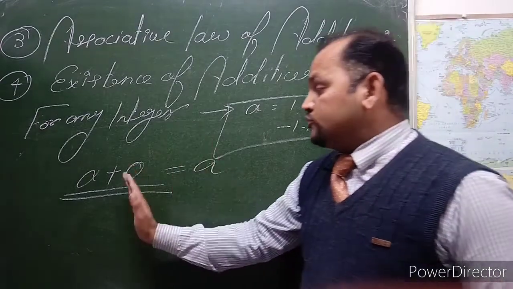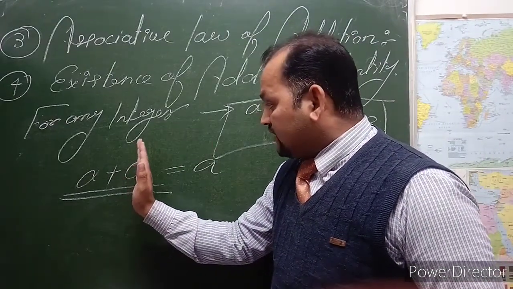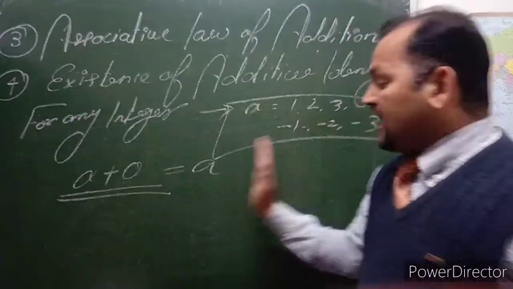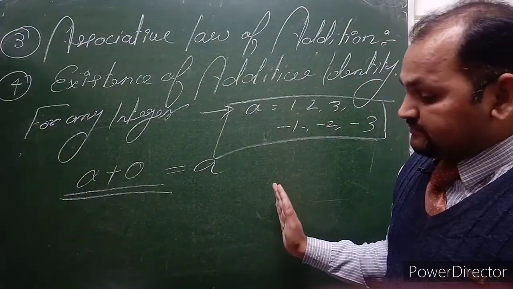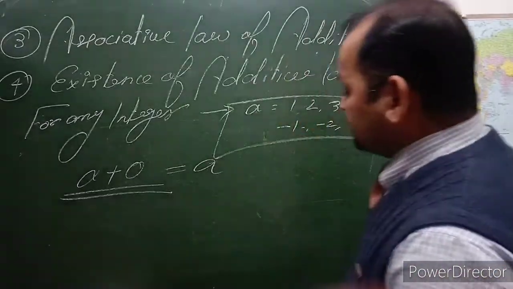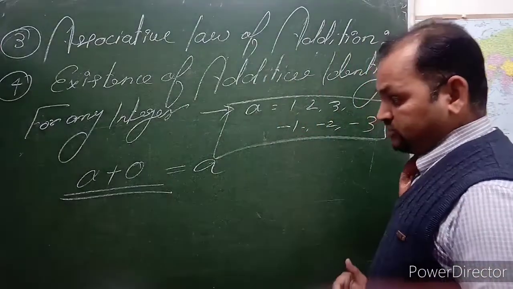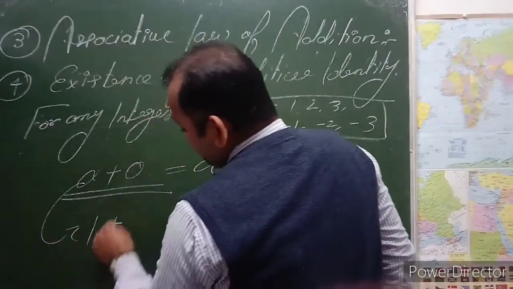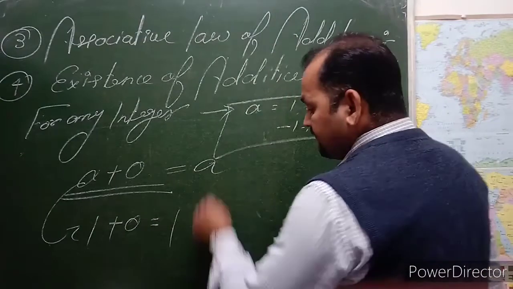If you add 0 to them, they will always come out as an integer. Basically, 0 is called the additive identity for these integers. How is it possible? Suppose A is 1: 1 plus 0 is equal to 1.